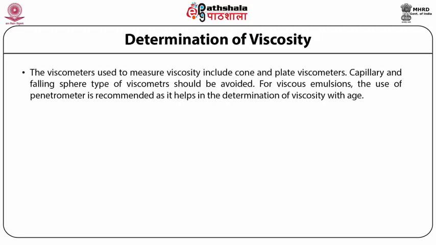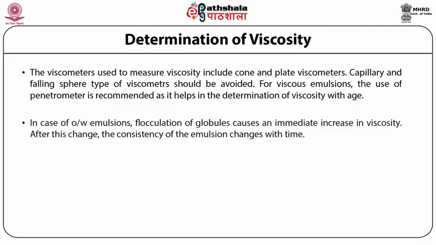The viscometers used to measure viscosity include cone and plate viscometers. Capillary and falling sphere type of viscometers should be avoided for emulsions. For viscous emulsions, the use of penetrometer is recommended as it helps in the determination of viscosity with age. In case of OW emulsions, flocculation of globules causes an immediate increase in viscosity.